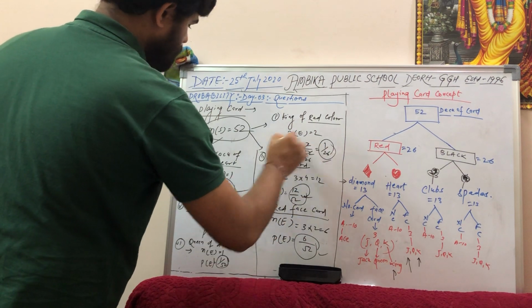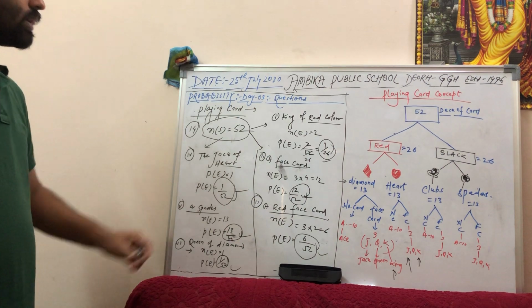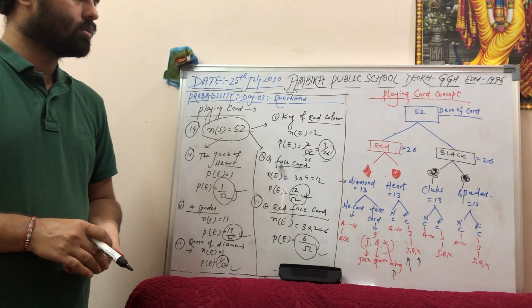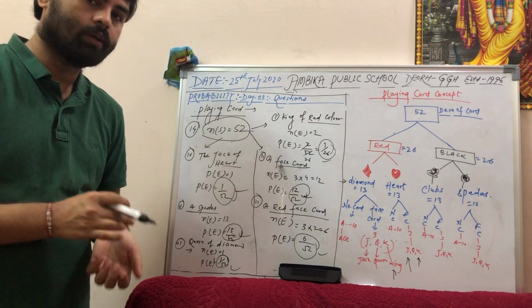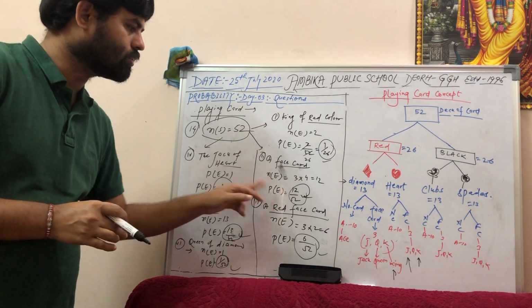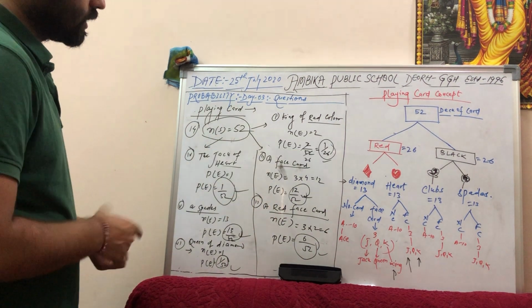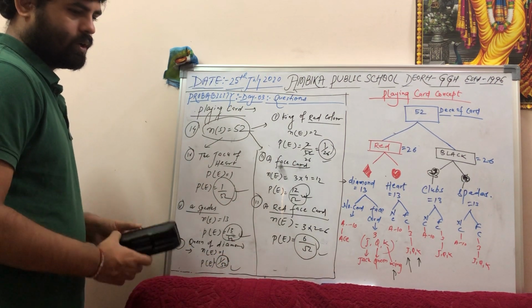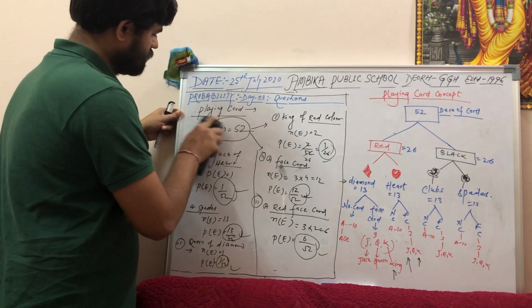This is the answer. You can see how easy the questions are to solve. Okay, if you are not understanding, go back in the video a little and listen carefully. I have explained all the questions with this diagram. So you can write it down. Fine. So we'll take one more question from the playing cards.